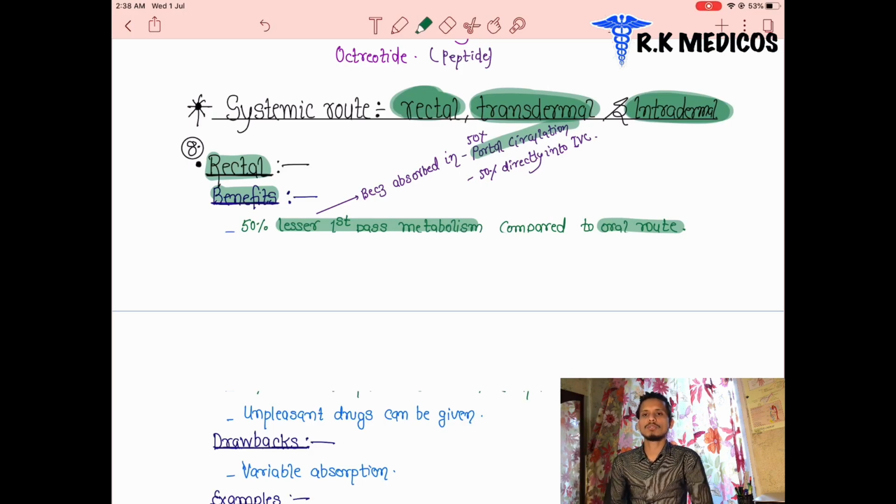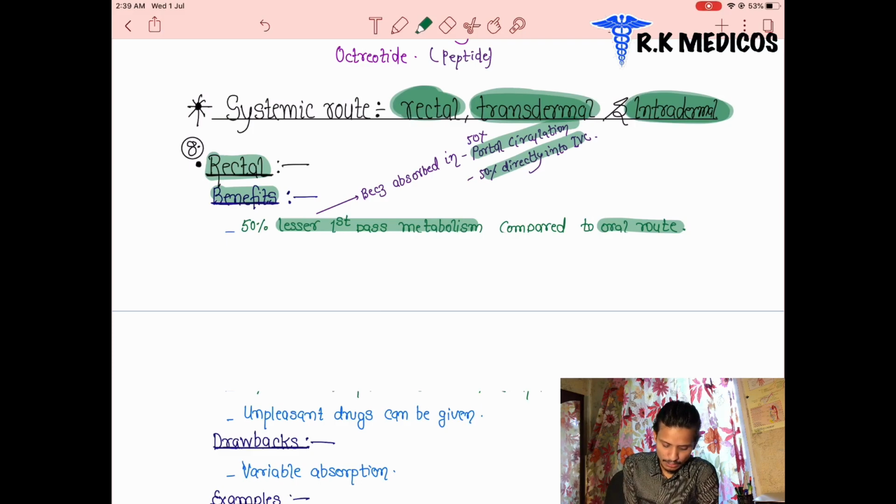Portal circulation collects the blood from the intestinal region, stomach region, or the esophageal region. When these drugs are given through the anus, they come through the large intestine, where the venous blood is present. The venous blood goes through the liver in the portal circulation, so the drugs are absorbed and come to the liver. Fifty percent goes directly into the inferior vena cava, and then drains into the heart.